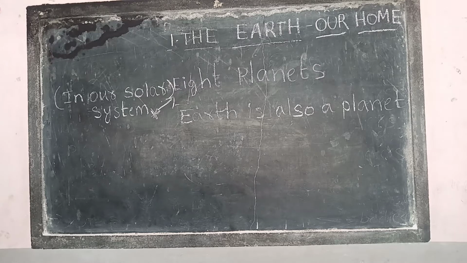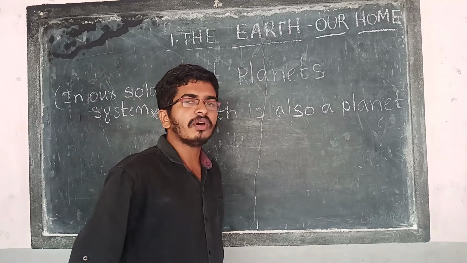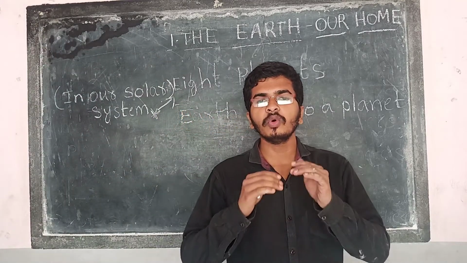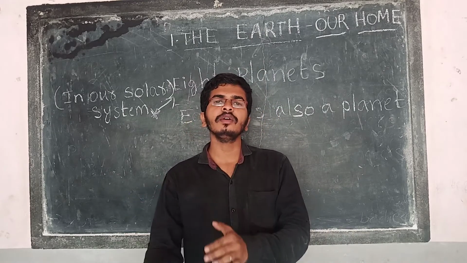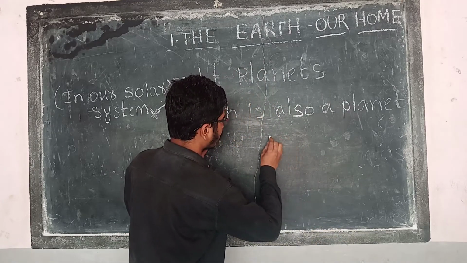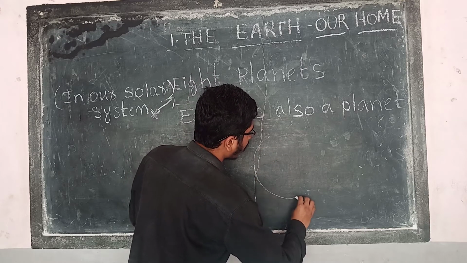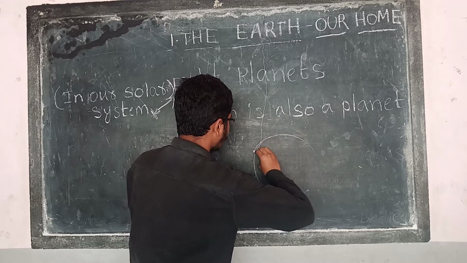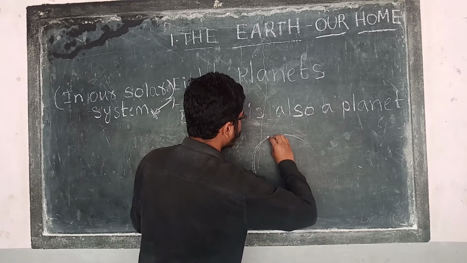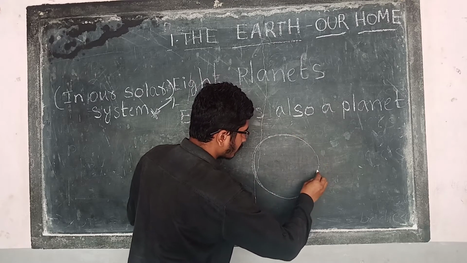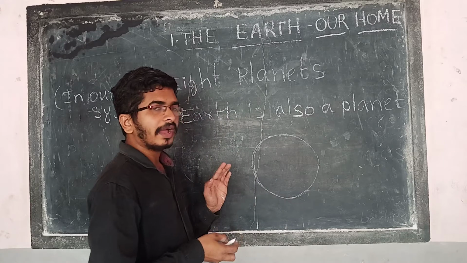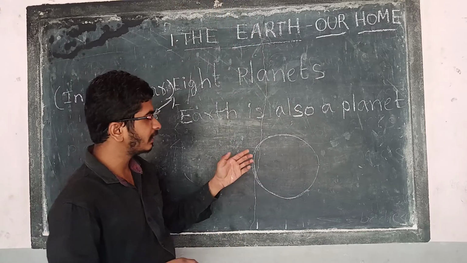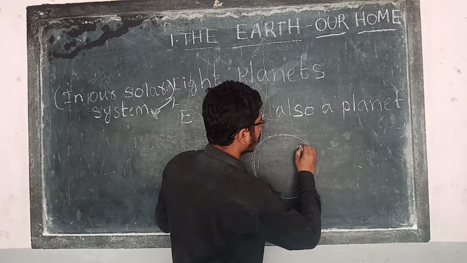So now open the first lesson again. Now the earth is made up of both land and water. For example, here I am drawing the earth. It will be spherical shape, but I am showing you as a round one to get some imagination. Earth is in round shape, and here earth consists of what?